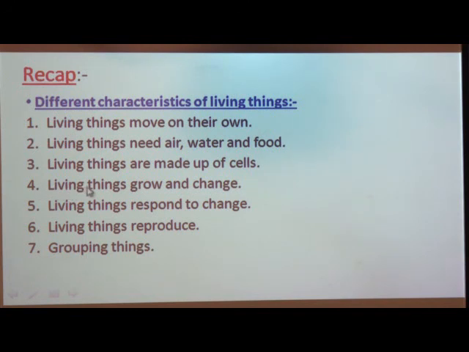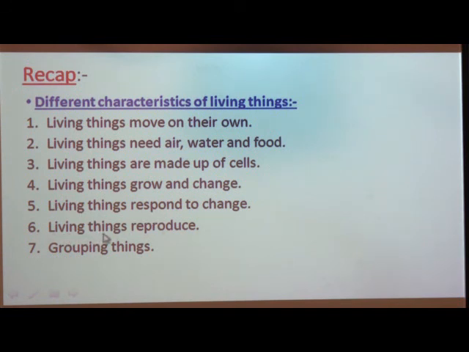Then the fourth characteristic of living things is that living things grow and change. Also, after some time they die. Then we studied that living things respond to change. Living things like animals have sense organs like nose, ears, eyes, skin, tongue, etc. That is why we can feel the changes in our surroundings. That means living things respond to change.